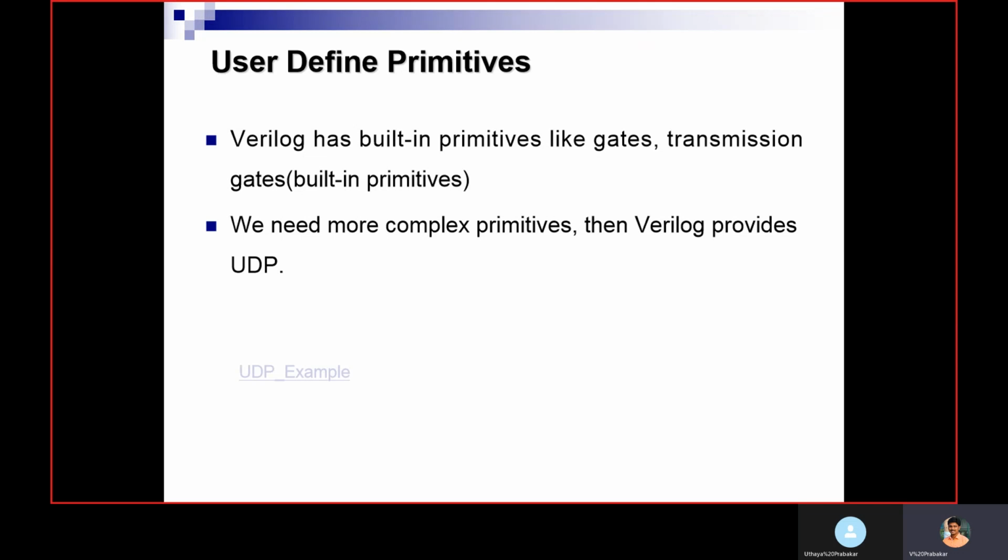I guess you can develop the sequential logic. You can push that in the design.